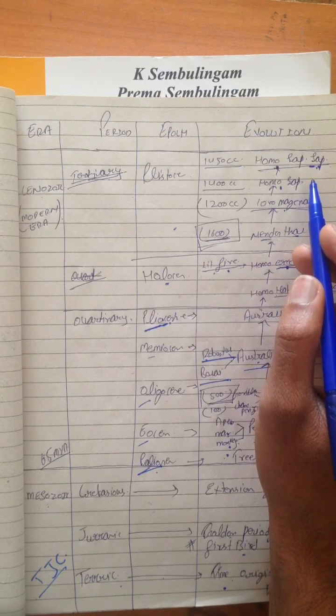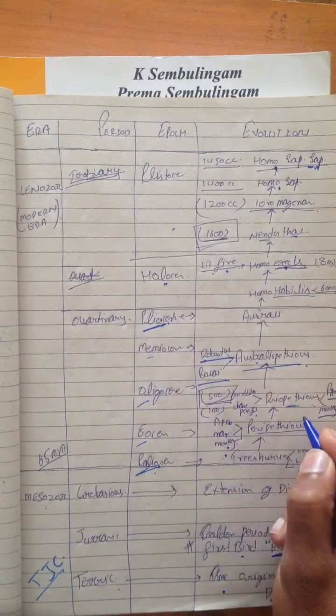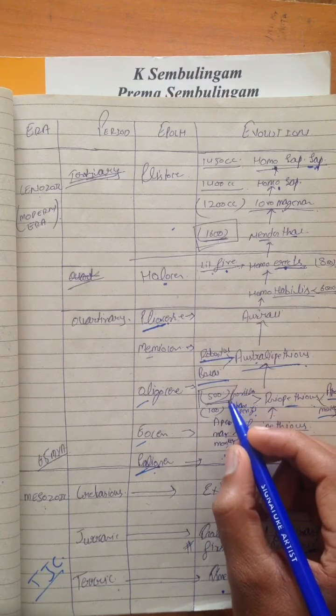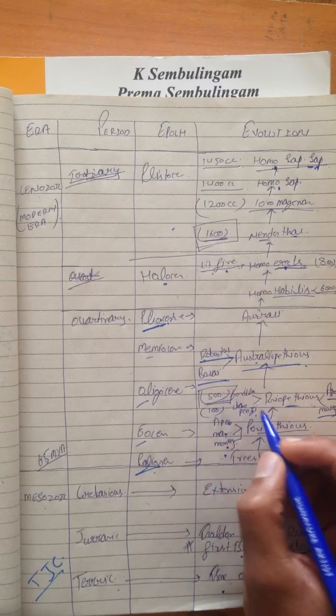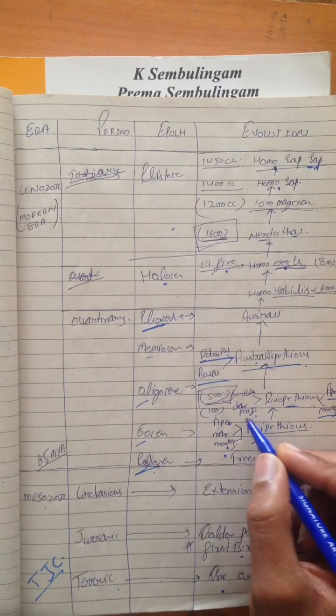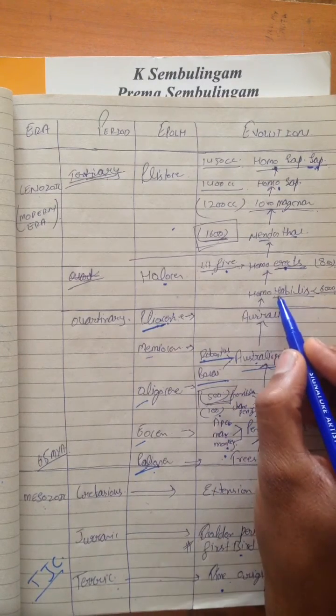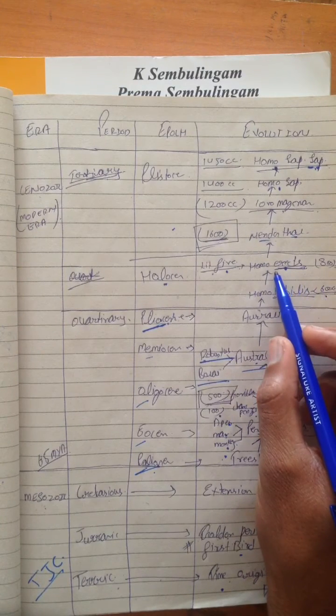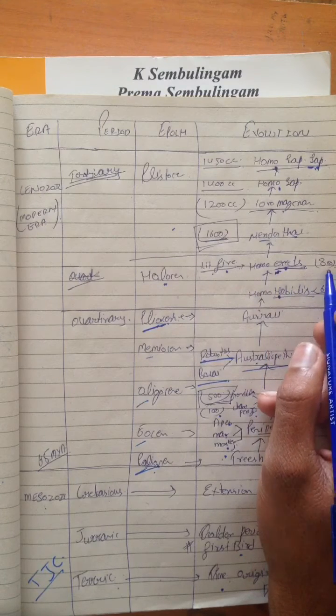If we are talking about the cranial capacities: the gorilla and chimpanzee. Gorillas are most aggressive and have a cranial capacity of 500 cc, and chimpanzees have a cranial capacity of 400. Homo habilis has a cranial capacity of 600. Homo erectus, who first lit the fire, has 800 cc.